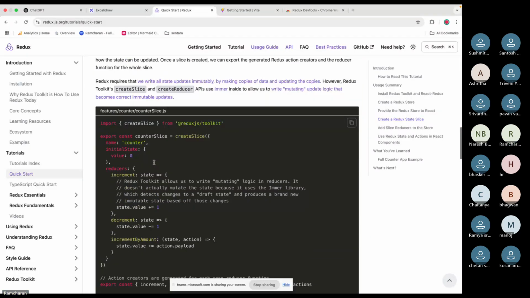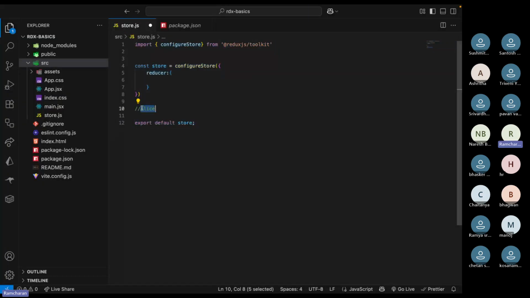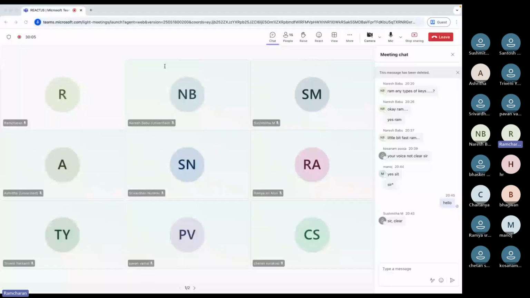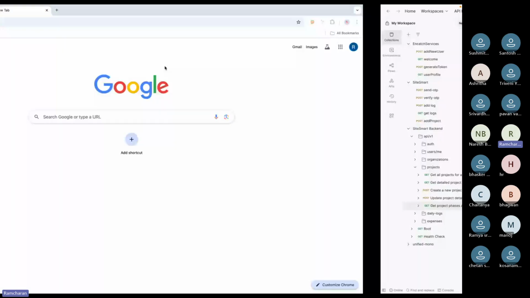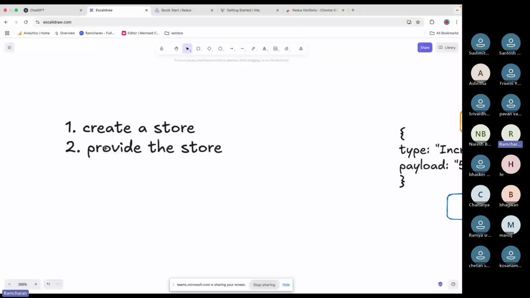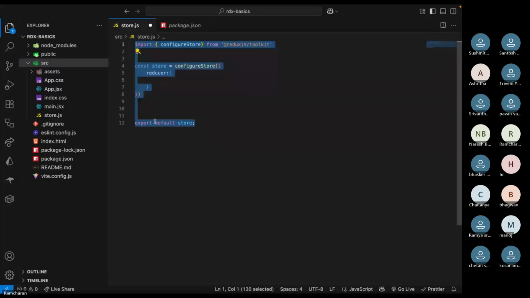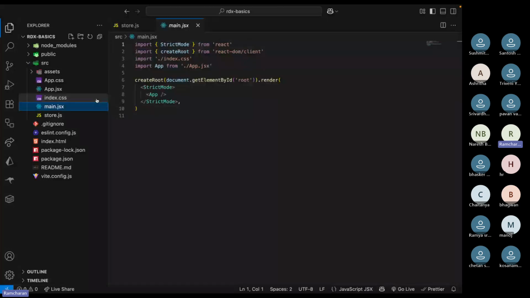Before the slice, we have the store already created. Just with these lines we created our store, right? Now you have to provide that store at the top level, either here or in the app file.